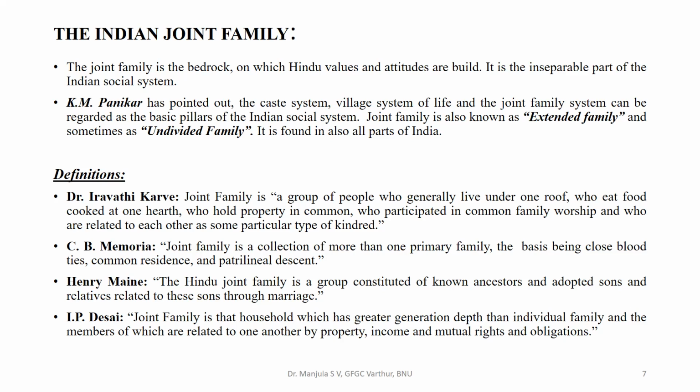Henry Maine called the Hindu joint family a Mahamane. It means that at least three generations of people live together, each one knowing about each other, and they are close blood relatives living together.